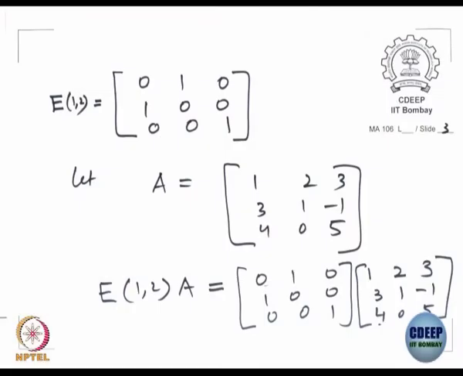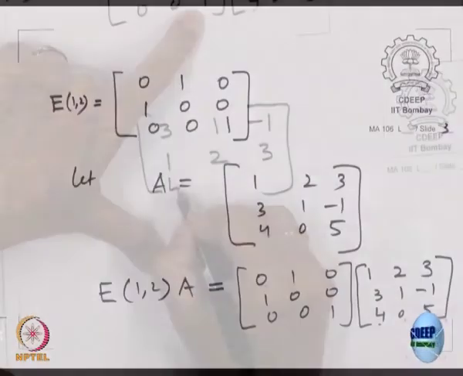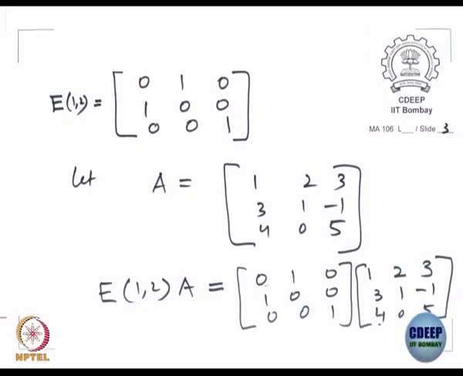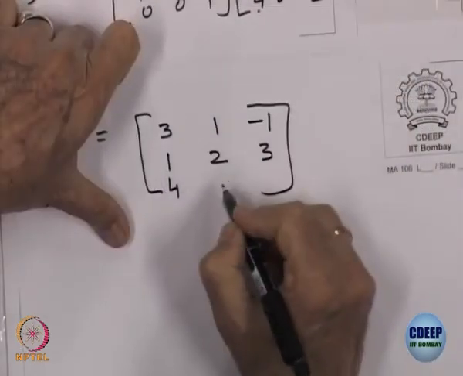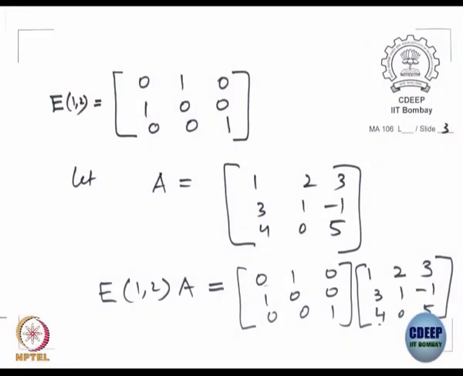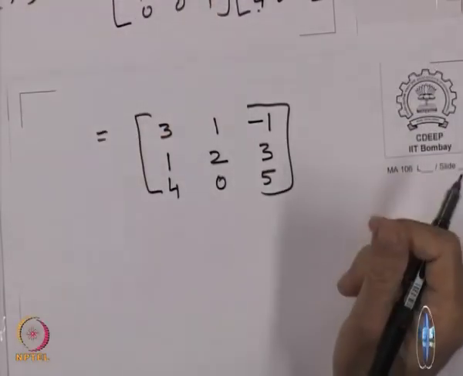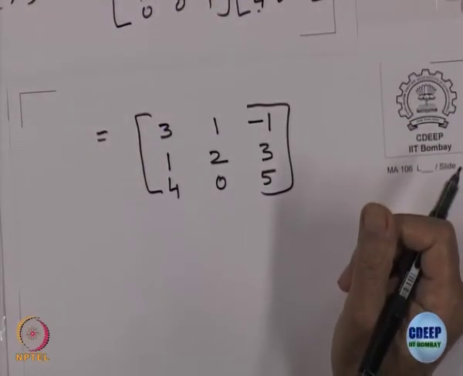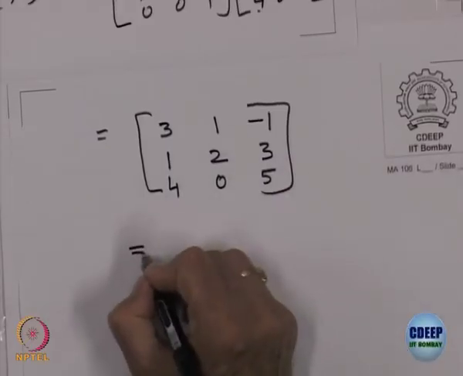The last row, 0 0 1, with the first column 1 3 4 gives me 4. With the second column, 0 2 0, that gives you 0. And the last one, 0 with 3 is 0, 0 with minus 1 is 0, 1 with 5 is 5, right.